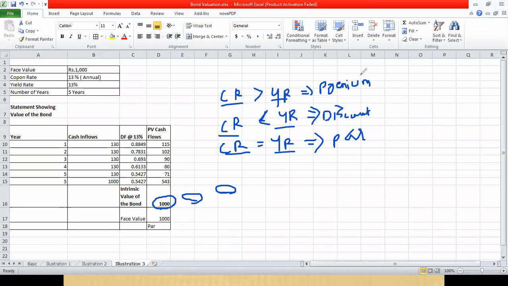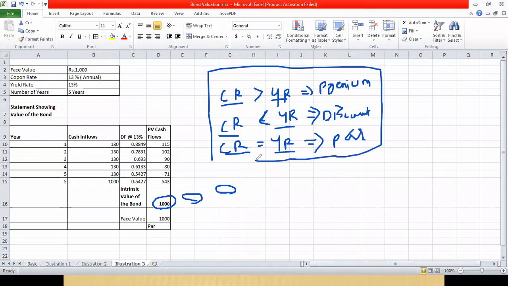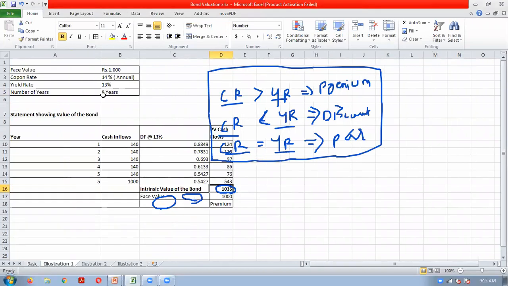Now why is this happening? This we have understood mathematically. Now we will try to understand through logic also a little bit. See, come to illustration number 1. What we have understood: coupon rate is the actual interest which the company is going to pay to the investor. This is the actual rate which the company will pay, and based on this, we have calculated our actual cash flows also.